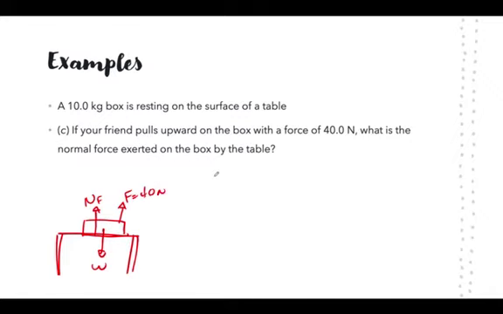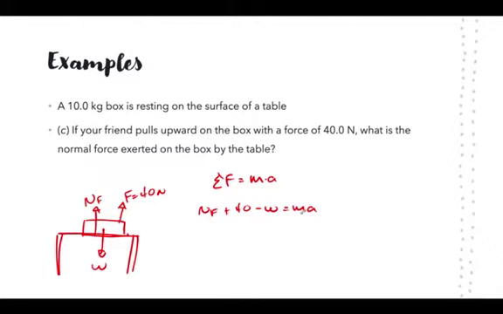So let's use Newton's second law again that says sum of the forces is equal to mass times acceleration. So here we have normal force plus 40 minus W equals mass times acceleration. We see both the normal force and the 40 newton force point upward, so they're both positive.